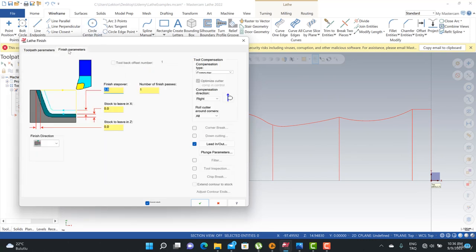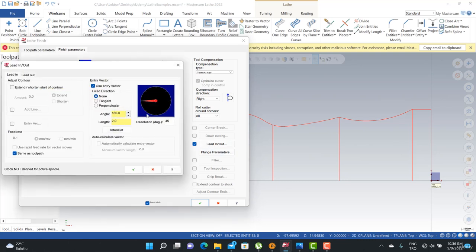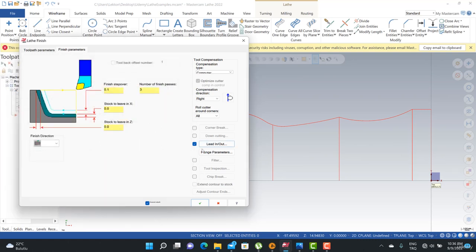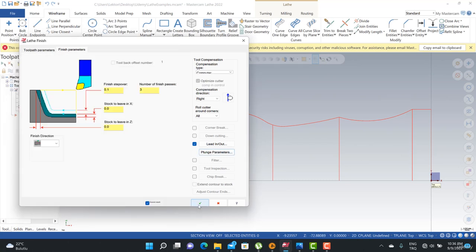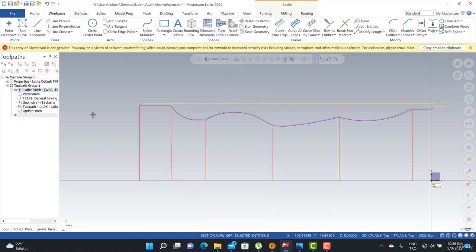Then we can turn to the finish parameters. We can create number of finish passes as 3. And this is the finish step over. I can write 0.1. And then we can prefer to use that kind of leading with actually 1 millimeter. This is my lead-in with 1 millimeter, and this is my lead-out with 1 millimeter. We can also activate plunge parameters here and create our toolpaths.